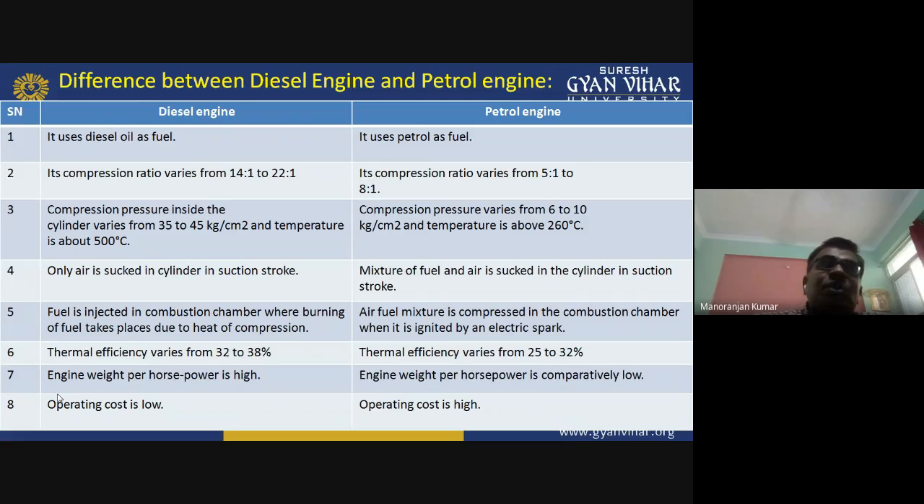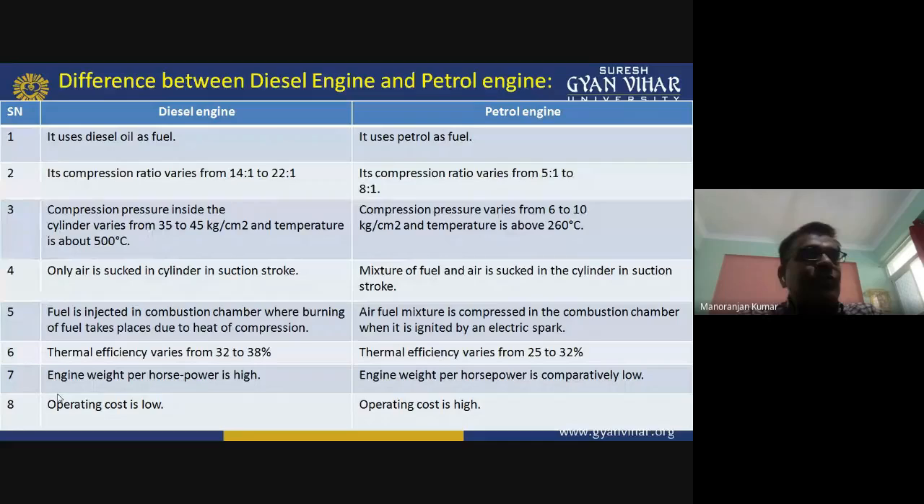Thermal efficiency of the diesel engine varies from 32 to 38%, whereas the thermal efficiency of the petrol engine is low, that is 25 to 32%. Okay, the weight of the engine per horsepower of the diesel engine is high. It is heavy, but the petrol engine is comparatively low weight. Diesel engine operating cost is low, but operating cost of the petrol engine is high. So these are some differences between diesel engine and petrol engine.